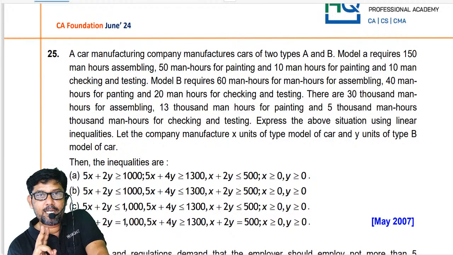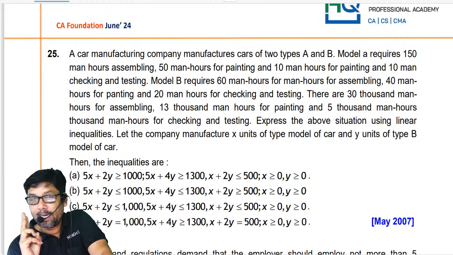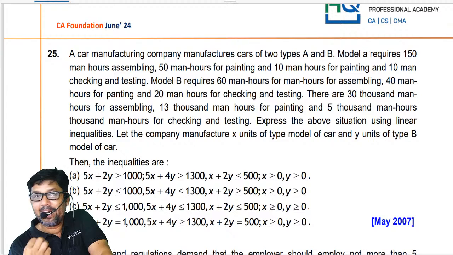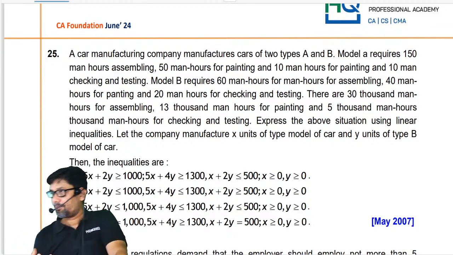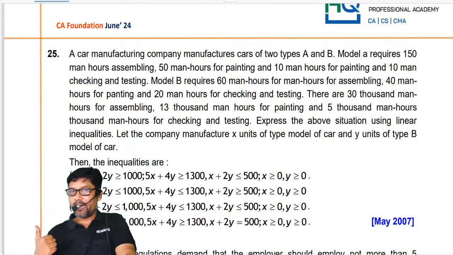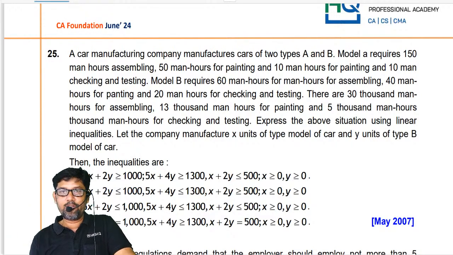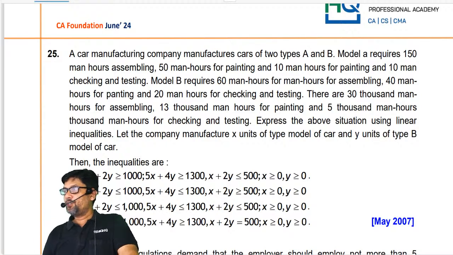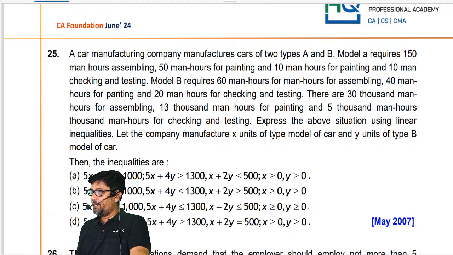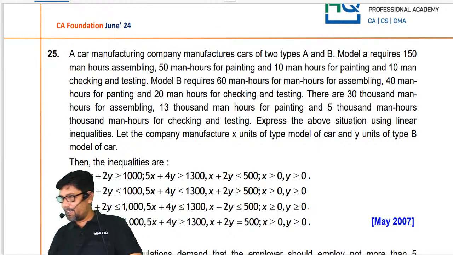In statement type problems, there are two types of questions expected. One is the manufacturing type, production. The second one is the diet problem. I think most of you are English medium students, right? Even if you are not, you still know how to read English and can understand what is given.